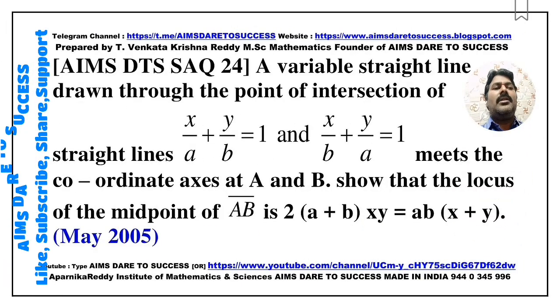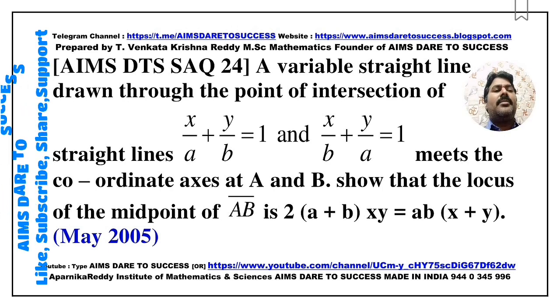Next, SAQ 24. A variable straight line drawn through the point of intersection of the straight lines x/a + y/b = 1 and x/b + y/a = 1 meets the coordinate axes at A and B. Show that the locus of the midpoint of AB is 2(a + b)xy = ab(x + y). This question came from May 2005.